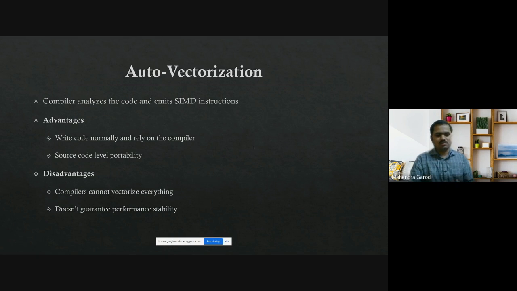Now coming to the next thing. Let's say you really want very high performance, then you will follow whatever steps we have mentioned up to now. Maybe you write assembly, you might use intrinsics, or you might use the explicit vectorization libraries. But not everyone wants to spend that time, or maybe it's not worth spending to get performance for a particular application. So is there any option where I don't have to do anything? I will write my code in C or C++ the way I usually write it, pass some options to the compiler, and let the compiler figure out which instructions it needs to emit.